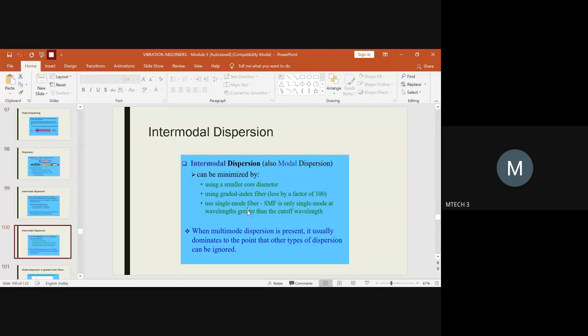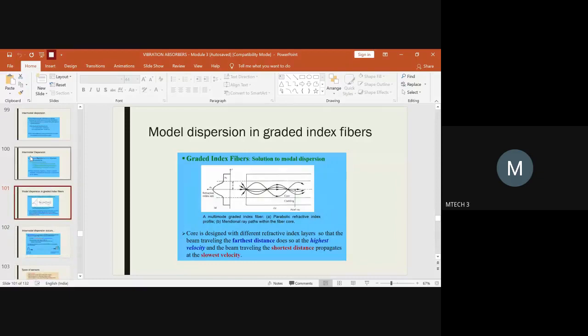So a wavelength lesser than the cutoff wavelength would be ignored directly. We select only the wavelengths greater than the cutoff wavelength in multimode for the analysis of the dispersion. So this is the meaning of the intermodal dispersion phenomena. I hope it is clear, everyone. Any doubts in this?